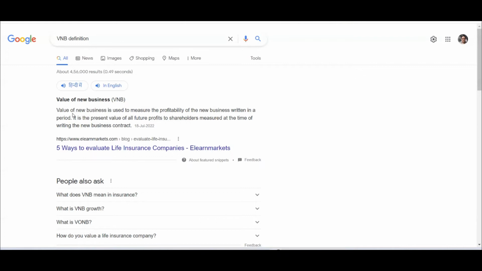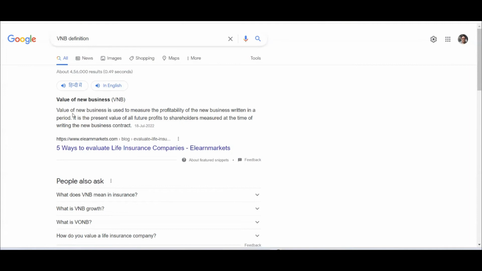So suppose in reality your expectation was 200 rupees, but it actually turned out to be 240 rupees. So what will happen for non-participating business? The expense overrun would be 40 rupees, because 240 minus 200 is 40 rupees. But in case of participating policies, although the actual expense overrun is 40 rupees, because it is 10%, it will come out to be 4 rupees only.